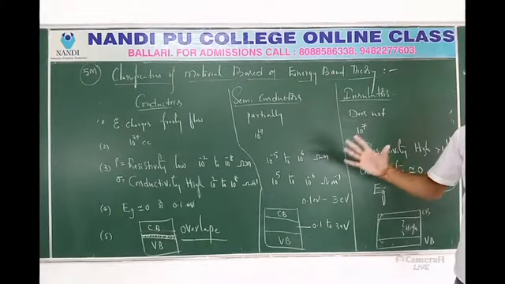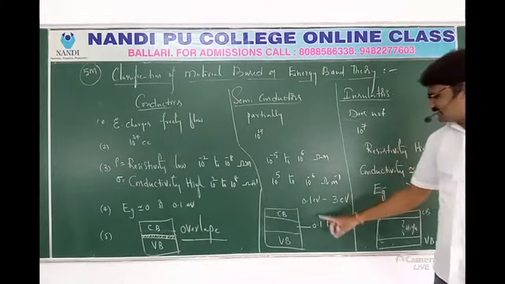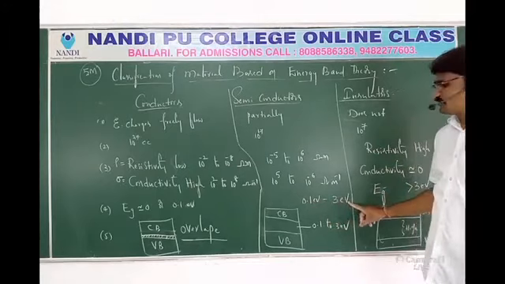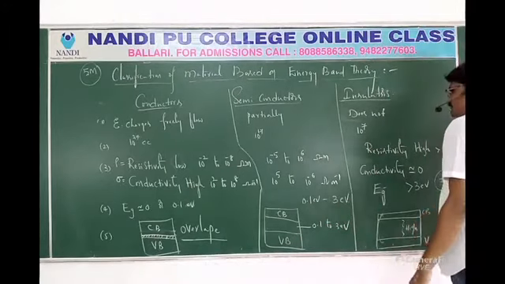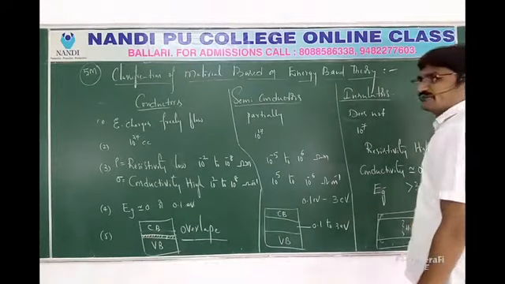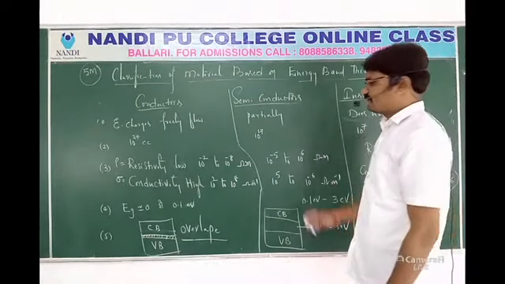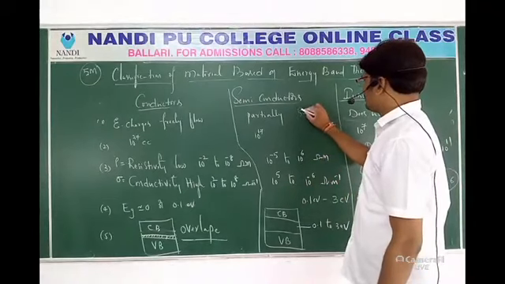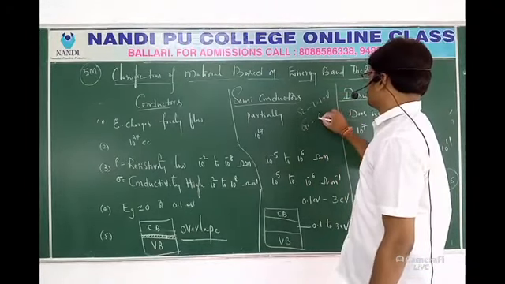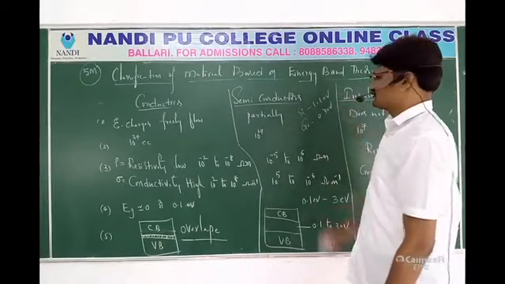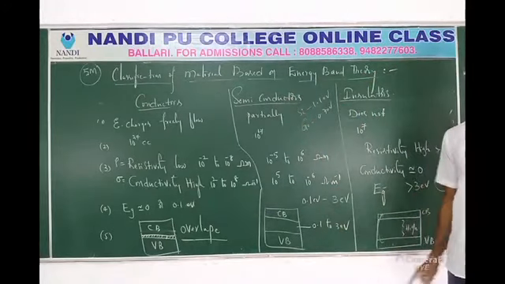The energy gap in semiconductors is 0.1 electron volts to 3 electron volts. For example, silicon and germanium are the best elemental semiconductors. Silicon is 1.1 electron volts, germanium is 0.7 electron volts. This is a very important question.